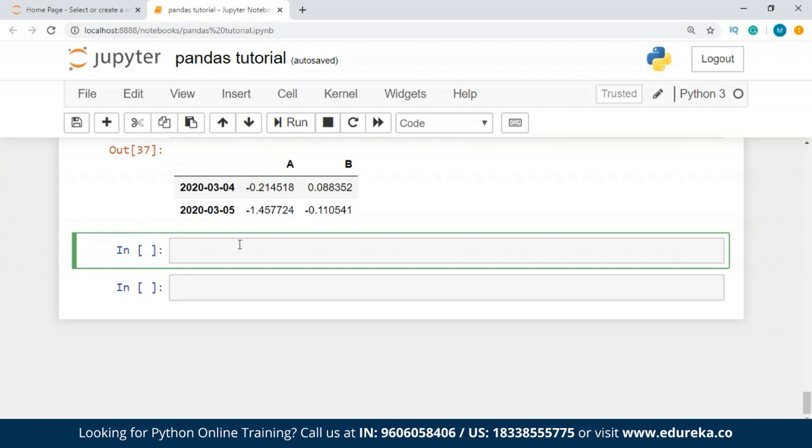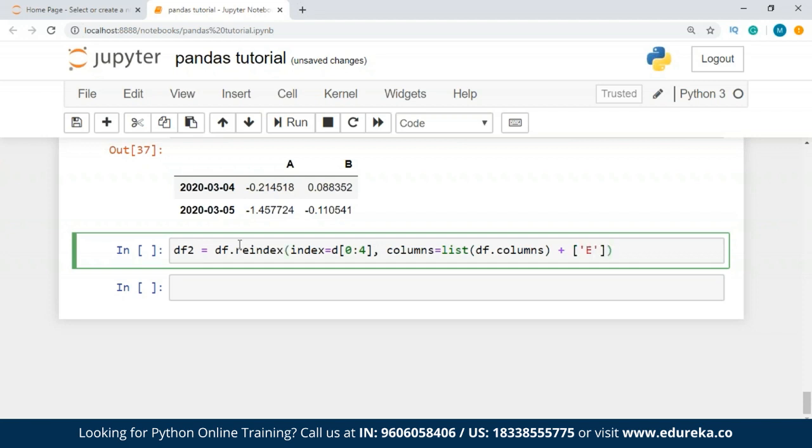So first of all, you have to do reindexing, which is going to allow you to change, add, delete the index on a specified axis. So we're just going to return a copy of the data as well. All right, I'll just take df2 is equal to df dot reindex. So this is how I'm going to do the reindexing, guys. So index is equal to, let's say, d0 to 4. Yes, I'm going to get the columns after the reindexing, which is going to be equal to list of df dot columns, and I'm going to add one more column, which is going to be, let's say,